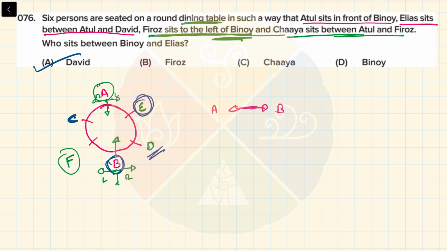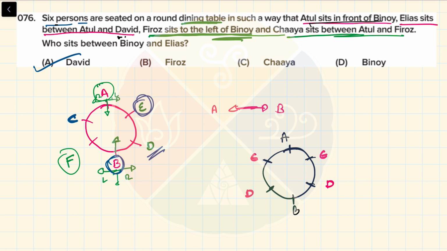Oh my god, they made us do all this for this. We could have solved it even without all this information. Why? Because in the first two cases itself, we don't need this much information. Let's redo this problem and try to solve it with less information. Adul sits in front of Binoy. Elias is between Adul and David, or Elias is between Adul and David.